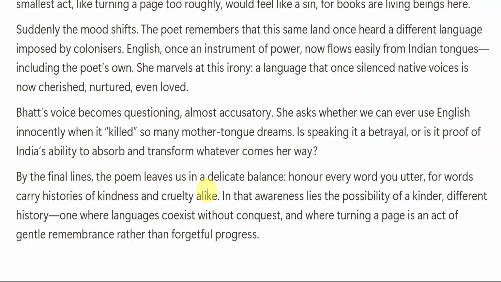So in the final lines, the poem leaves us in a delicate balance: honor every word you utter, for words carry histories of kindness and cruelty alike. In that awareness lies the possibility of a kinder, different history, one where languages coexist without conquest and where turning a page is an act of gentle remembrance rather than forgetful progress.